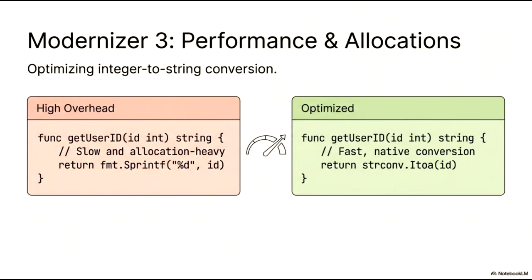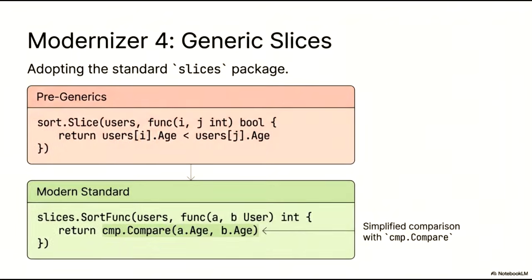By using the strconv.Itoa function from the standard library, we achieve a much faster native conversion. This direct approach significantly reduces overhead and represents a best practice for building high-performance Go applications where frequent numeric conversions occur. In this section, we examine the transition from the legacy sort package to the modern slices package introduced in